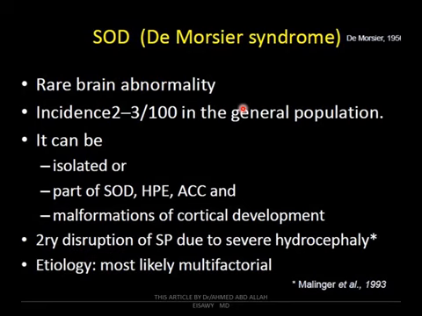A rare brain abnormality, septo-optic dysplasia has an incidence of 2 to 3 per 100,000 in the general population. It can be isolated or part of holoprosencephaly, agenesis of the corpus callosum, and malformations of cortical development. Second, disruption of the septum pellucidum due to severe hydrocephalus. The etiology is most likely multifactorial.